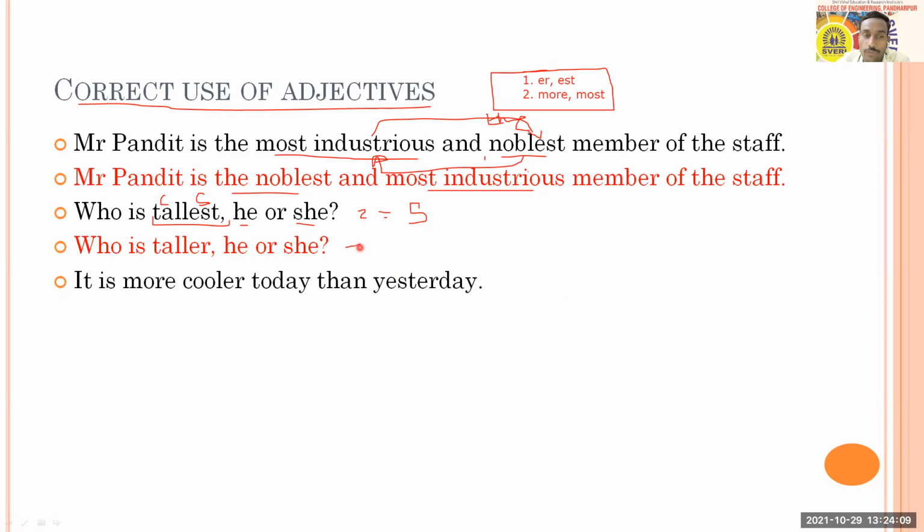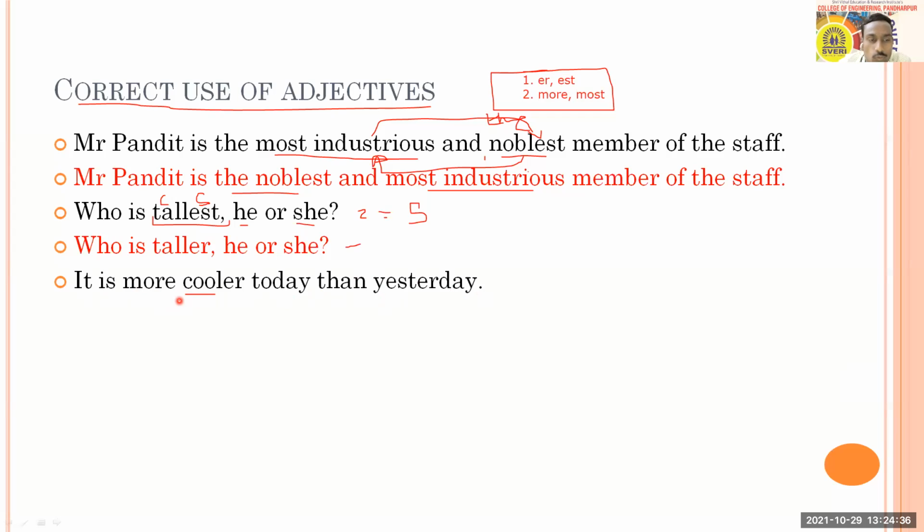Then we are with the next sentence. It says, it is more cooler today than yesterday. So what is wrong with this sentence? It is more cool today than yesterday. It is cooler today than yesterday. Here we have two different ways. Someone says more cool and others say it is cooler.